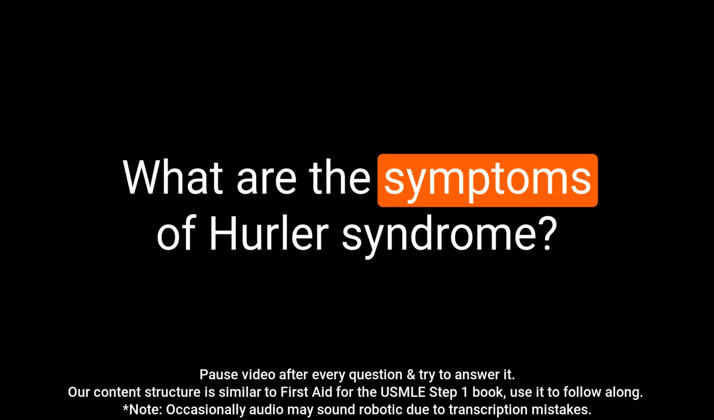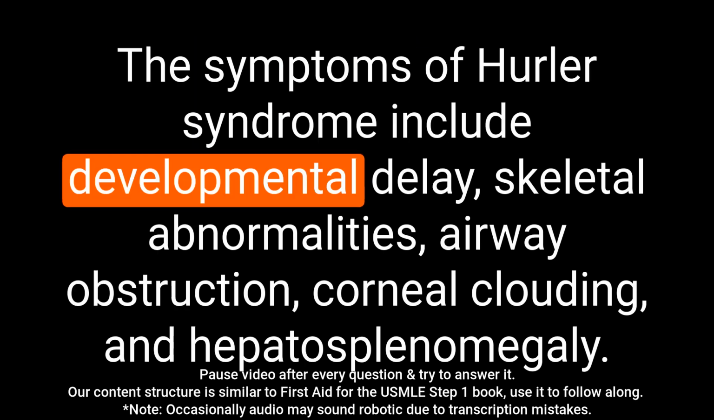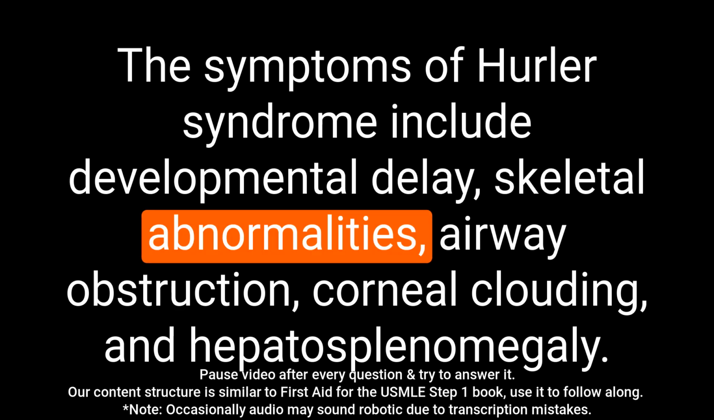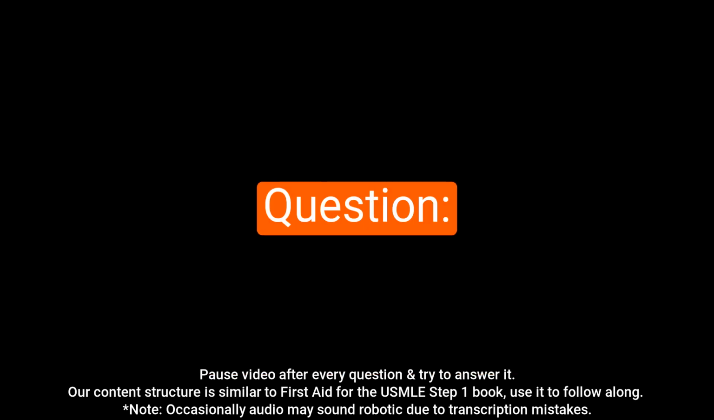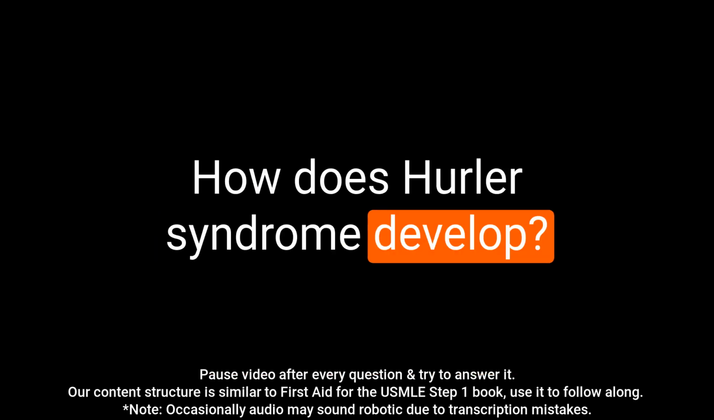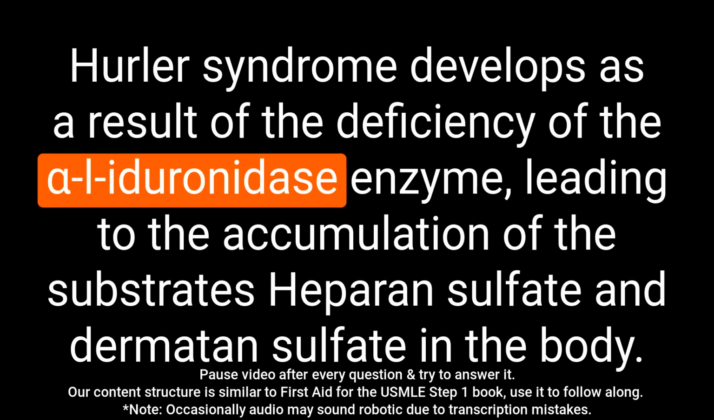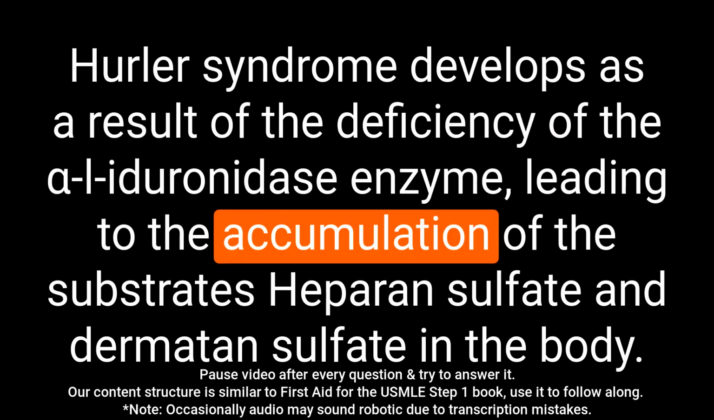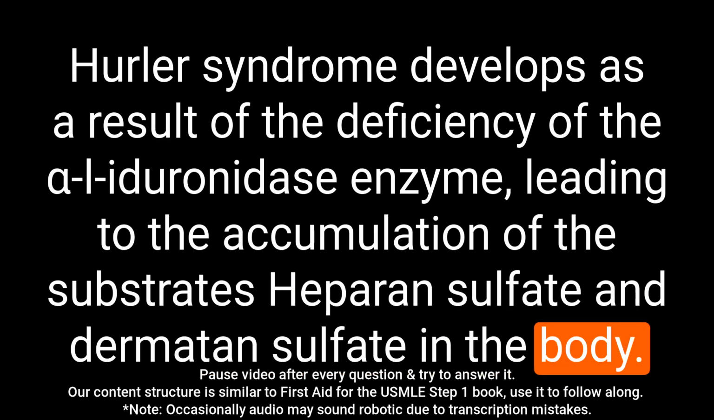Question: what are the symptoms of Hurler syndrome? Answer: the symptoms of Hurler syndrome include developmental delay, skeletal abnormalities, airway obstruction, corneal clouding, and hepatosplenomegaly. Question: how does Hurler syndrome develop? Answer: Hurler syndrome develops as a result of the deficiency of the α-l-iduronidase enzyme, leading to the accumulation of the substrates heparan sulfate and dermatan sulfate in the body.